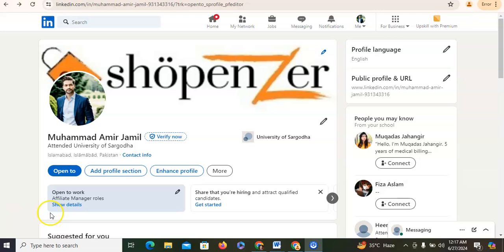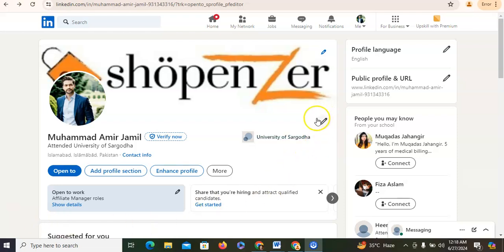In simple words, your LinkedIn profile headline is a short resume of your career. So when people view your LinkedIn profile, they totally understand what kind of services you are providing, what kind of degree you have, and what kind of skills you have. Your headline should be more than just your keyword. Now I will show you how you can write a perfect headline.